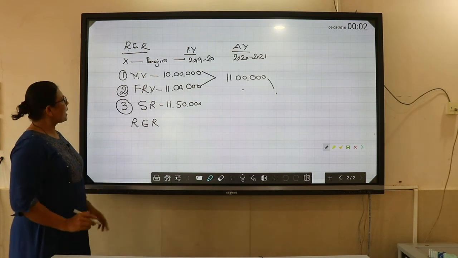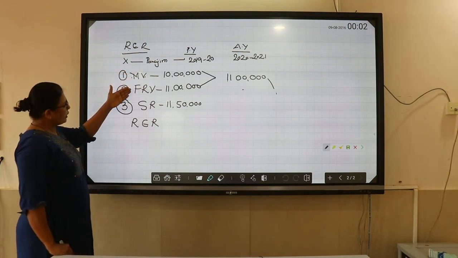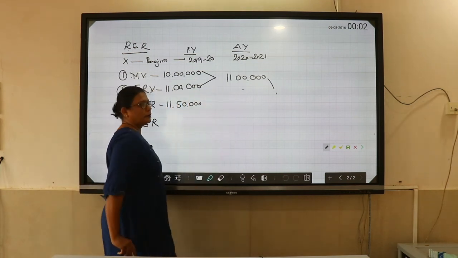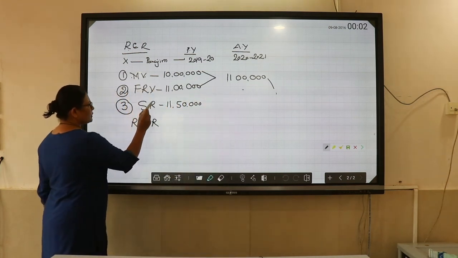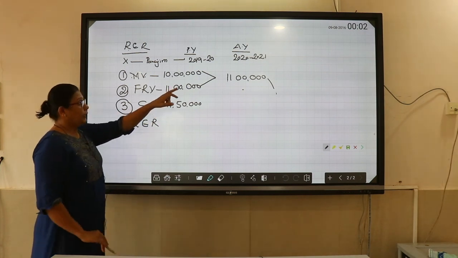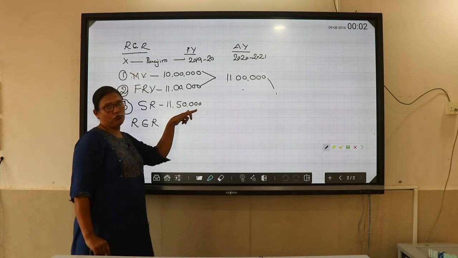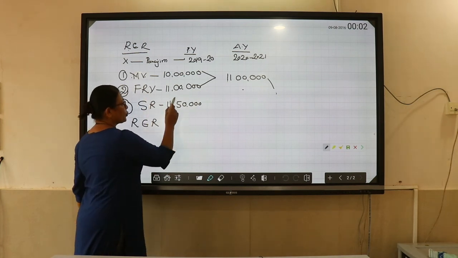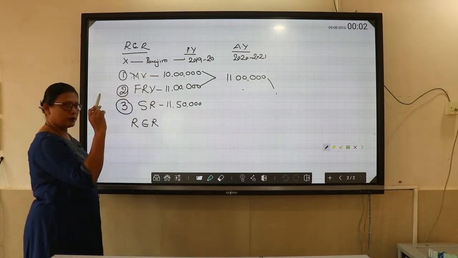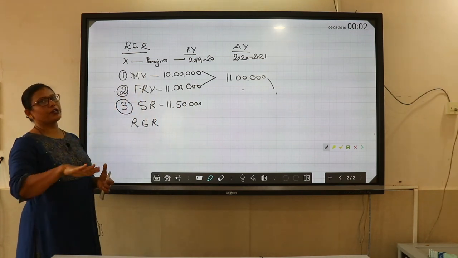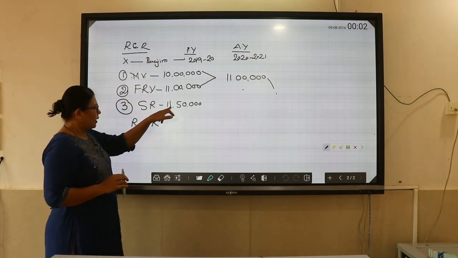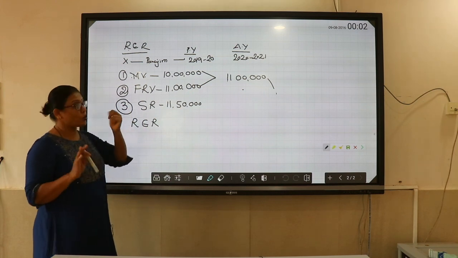Same step, compare municipal valuation and fair rental value, take the higher figure. So the higher figure is 11 lakh. Then you look at the standard rent, which is 11 lakh 50,000. Mind it, it is not the higher of these two; you just have to check whether you are crossing the standard rent. Here standard rent is higher, so I cannot take standard rent.